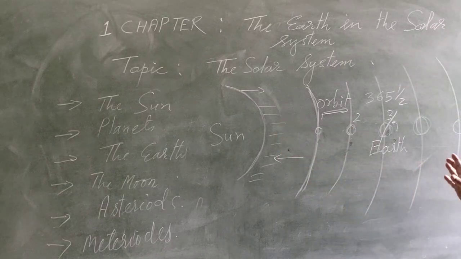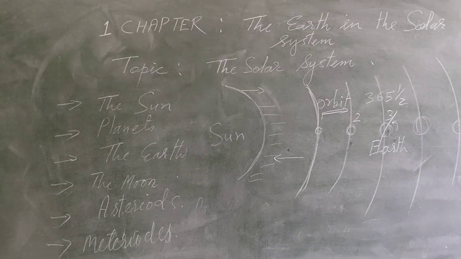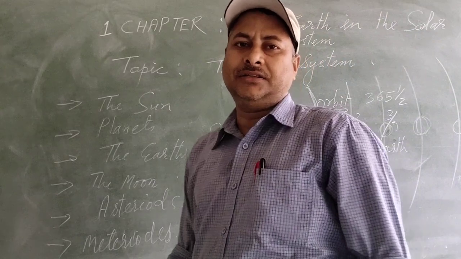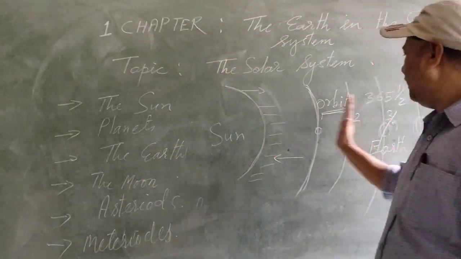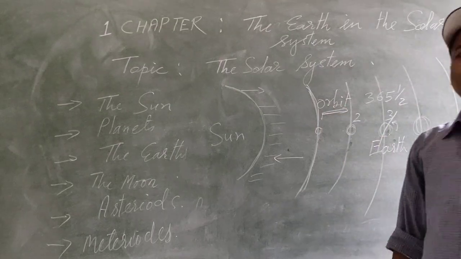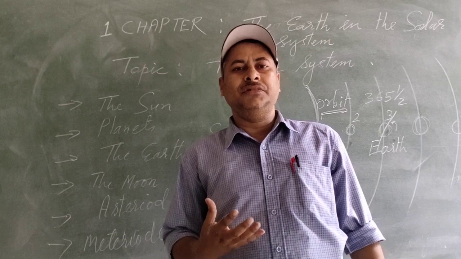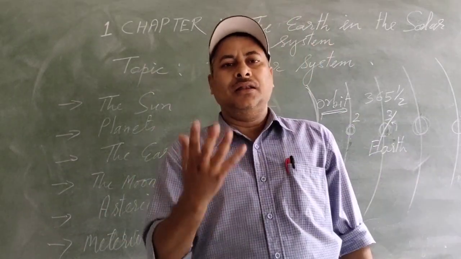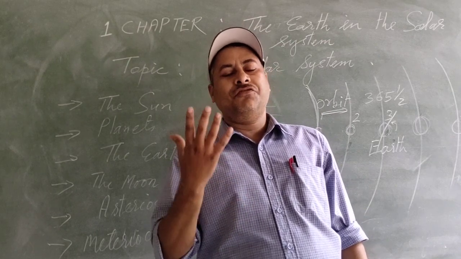So the planets on this side are much colder, around minus 200 degrees Celsius, but here it is plus. Away from the sun it is cold, and nearer to the sun it is hot, because the sun is a ball of fire.